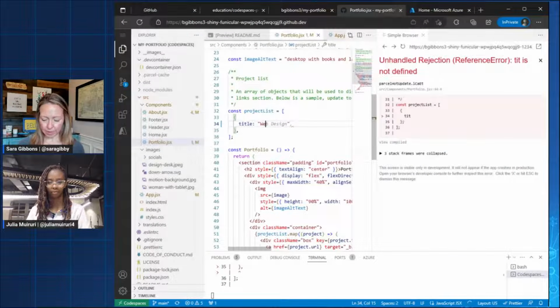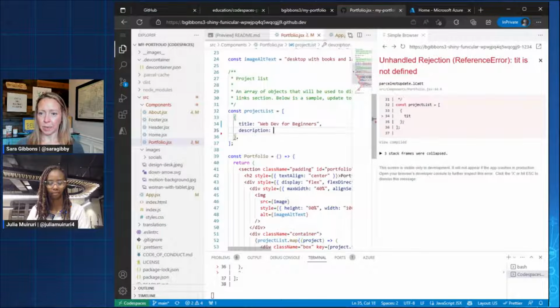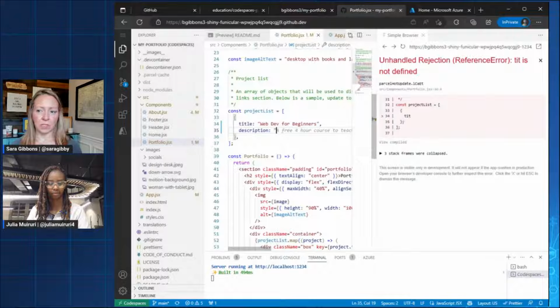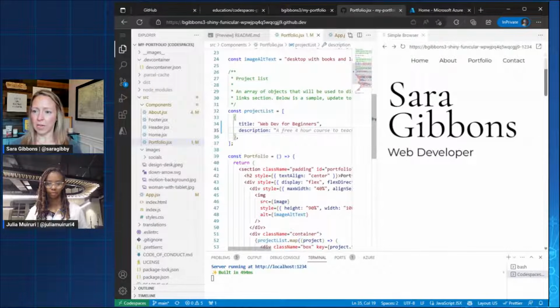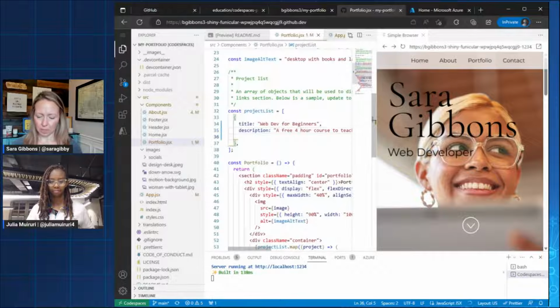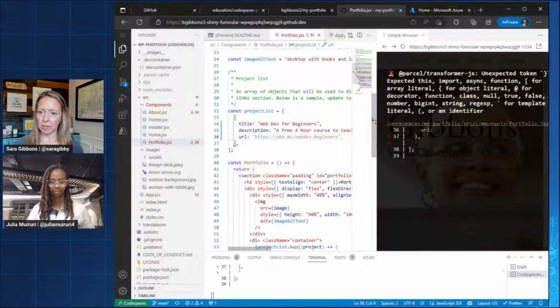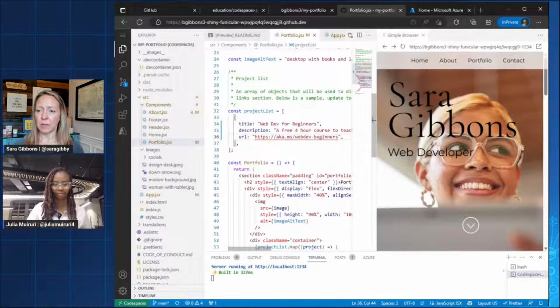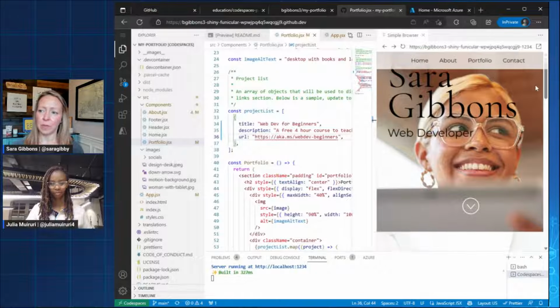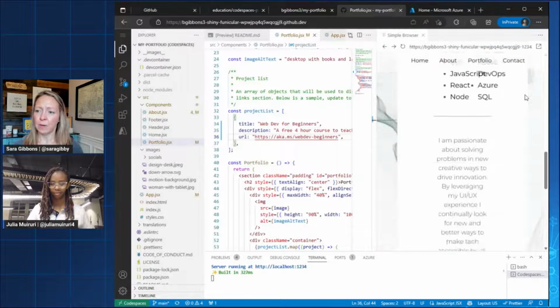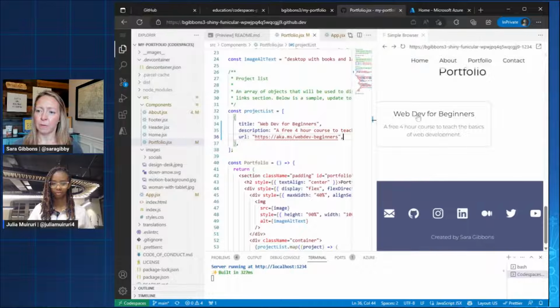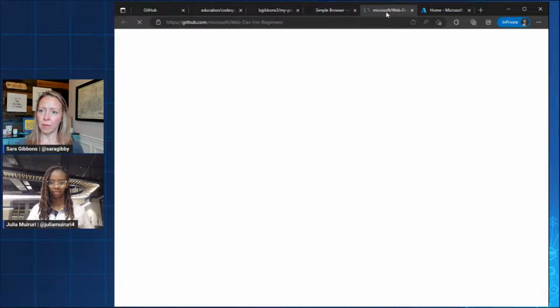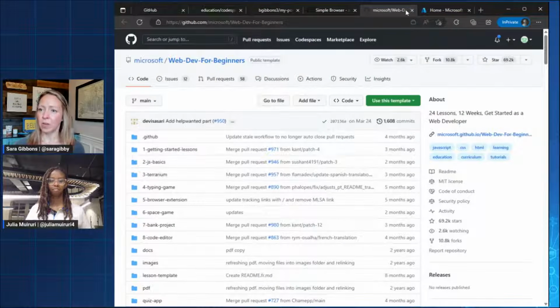I'm going to keep, I think web dev for beginners was already in here before. And I'm going to add that back because it is one project that Julie and I get to help support. And I just think it's a lot of fun. Look, I'm barely doing anything, and Copilot is just picking up all the pieces for us. The reason we got an error there is because I was in the middle of typing as it was trying to refresh. But if we go down, we've got web dev for beginners. And we can see that the title links. If I open this up in a new tab, there we go. There's our web dev for beginners project, Julia.